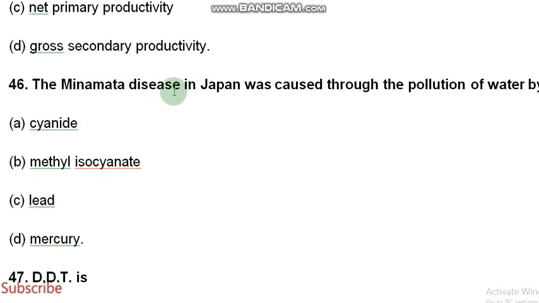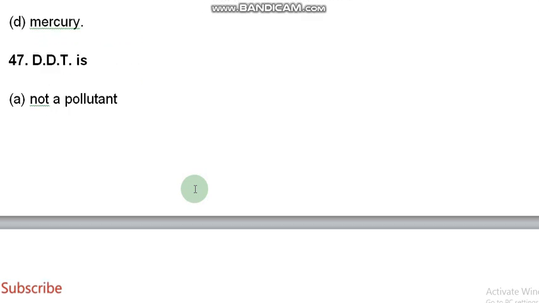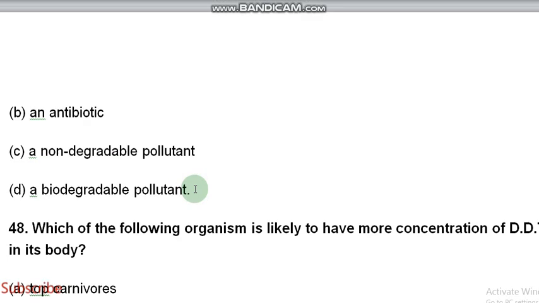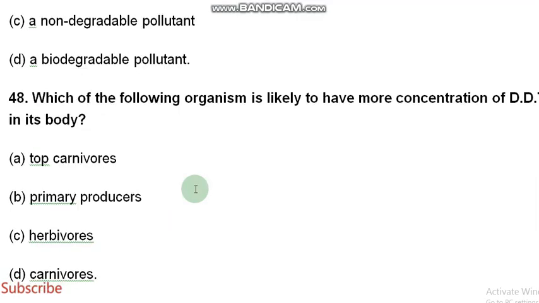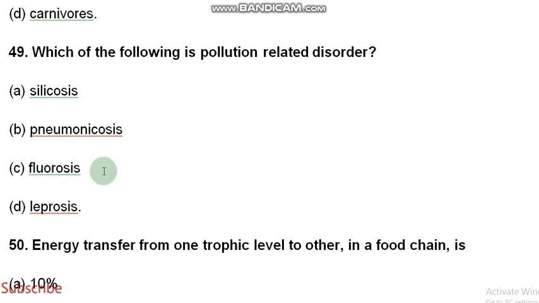The Minamata disease in Japan was caused through pollution of water by mercury. DDT is a non-degradable pollutant. Which of the following organisms is likely to have more concentration of DDT in its body? The top carnivores. Which of the following is a pollution-related disorder? That is fluorosis. The correct option is C, fluorosis.